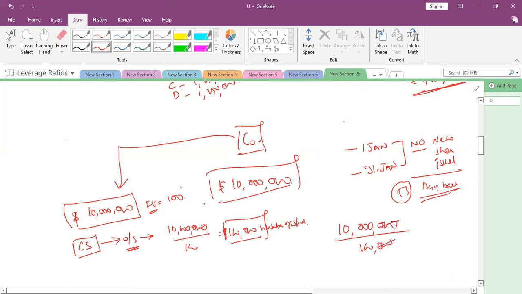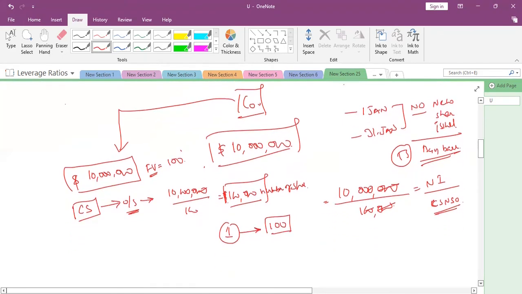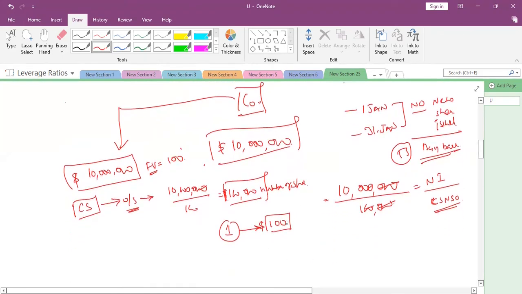That is the net income divided by the number of common shares outstanding. So one shareholder, per share, earns 100.